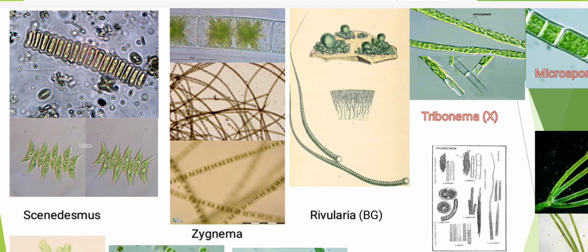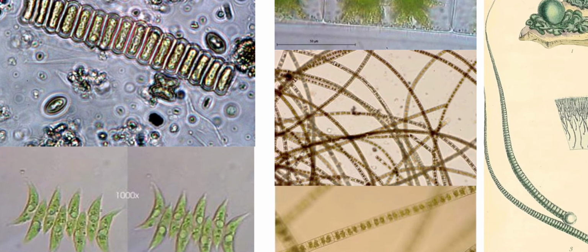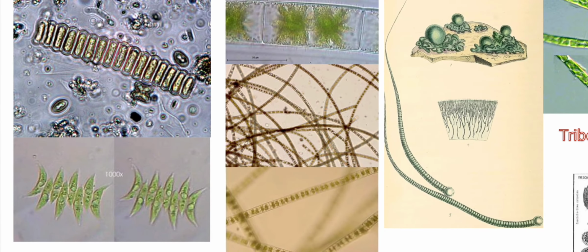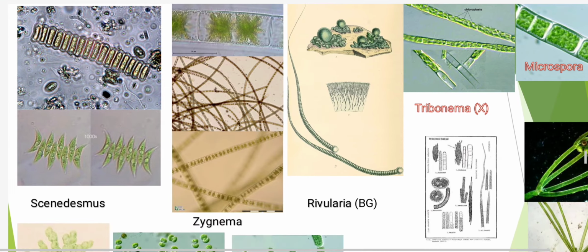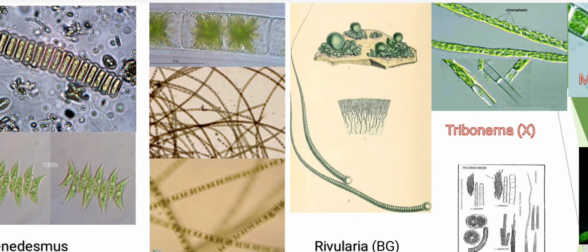First one is Gymnema. You can see an enlarged image of this algae. Second one is Gymnema. Students, these three slides are of Gymnema, and you can see here an enlarged image as well as surface view of Gymnema.